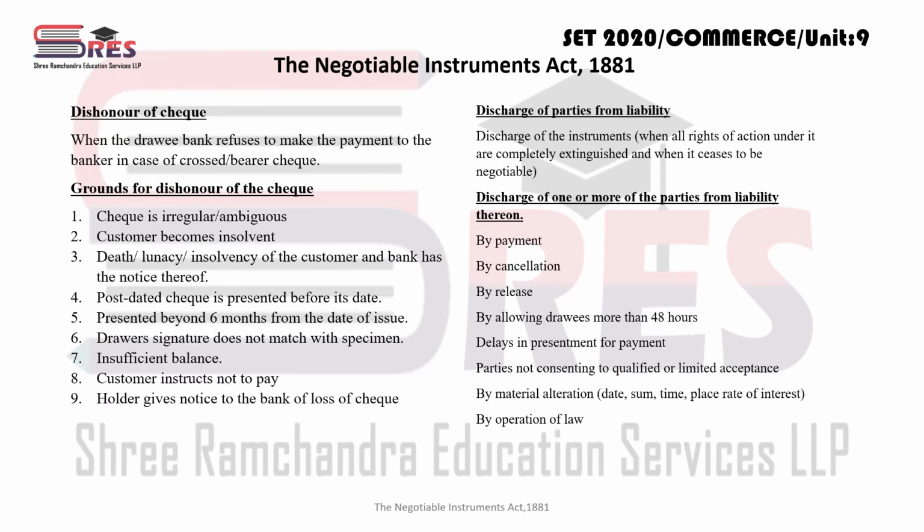Now next is dishonor of check. Dishonor of check means when the drawee bank on whose name the check is issued refuses to make the payment to the party. मतलब मैंने मिस्टर ए है, उसने मिस्टर बी को चेक दिया और स्टेट बैंक ऑफ इंडिया के नाम का या कोई भी बैंक के नाम का चेक दिया. And when B presented his check but the bank denies or refuses to make the payment, then it is known as dishonor of check. What are the grounds on which, किस ग्राउंड पे चेक को डिसऑनर किया जा सकता है?